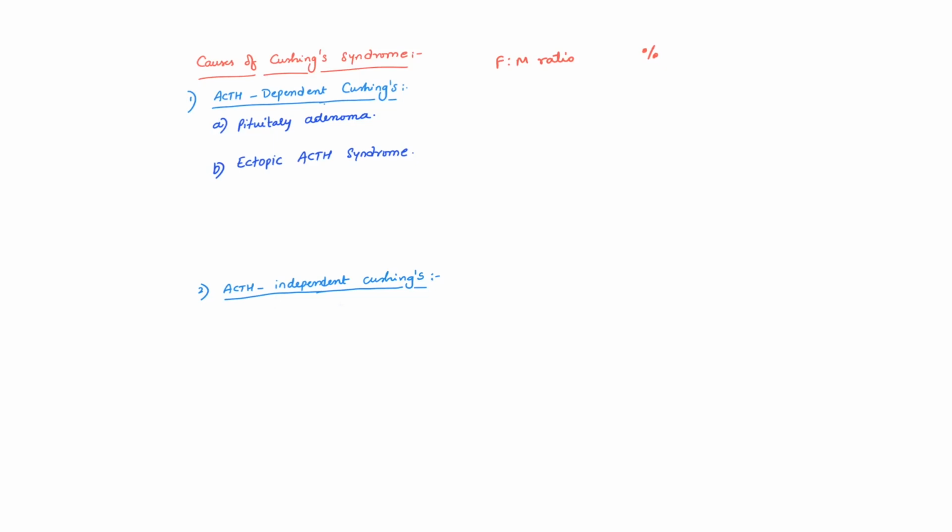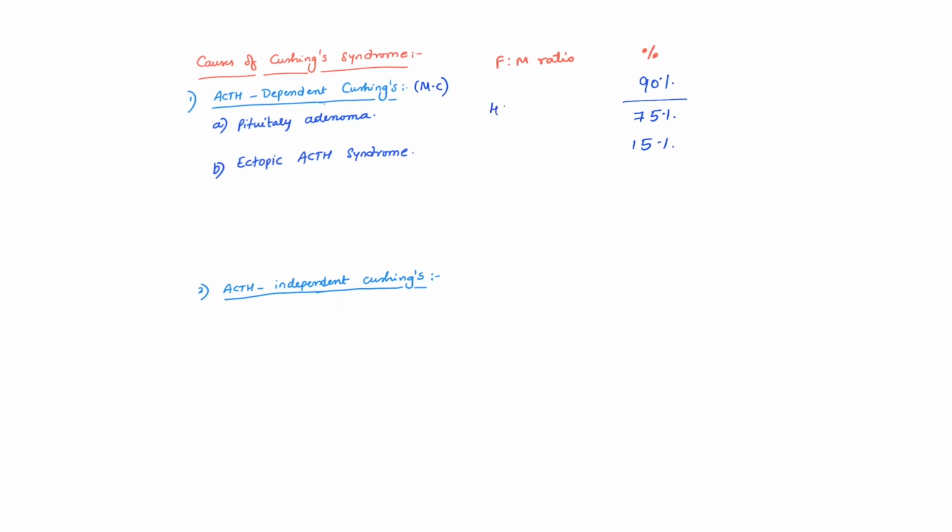Coming to the various causes of Cushing syndrome, ACTH dependent Cushing syndrome is the most common one, accounting for nearly 90% of the cases. Okay, pituitary adenoma is seen in 75% of cases, whereas ectopic ACTH is a common cause in 15% of cases.